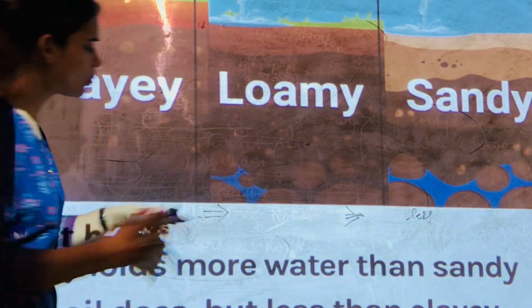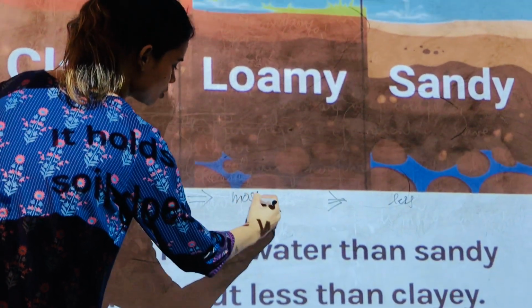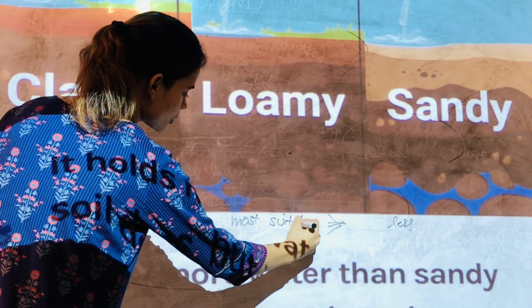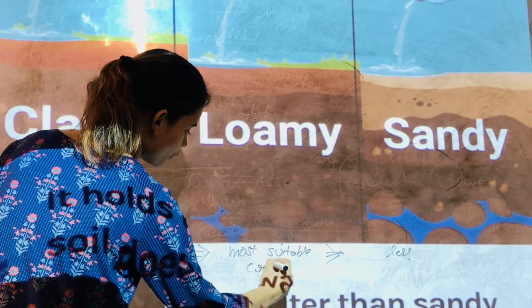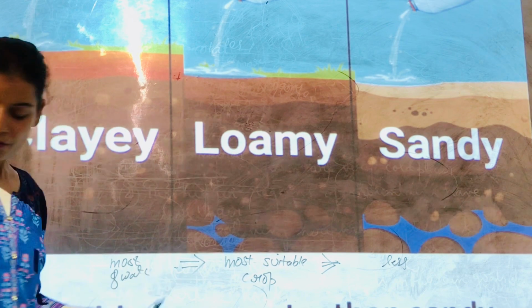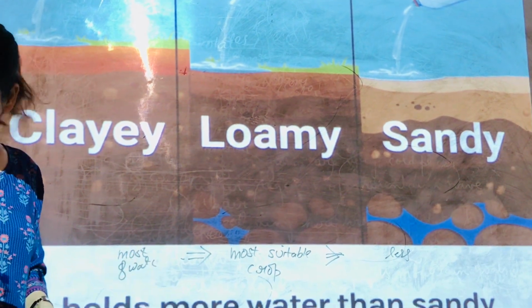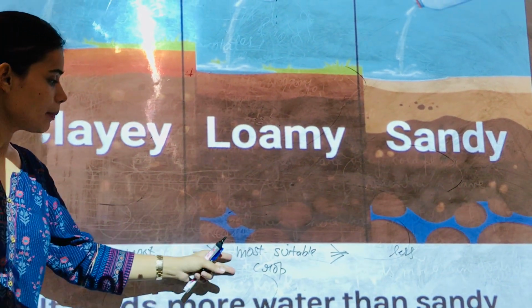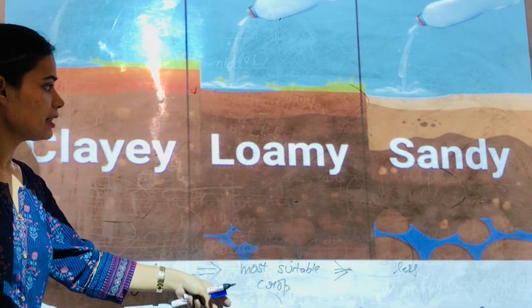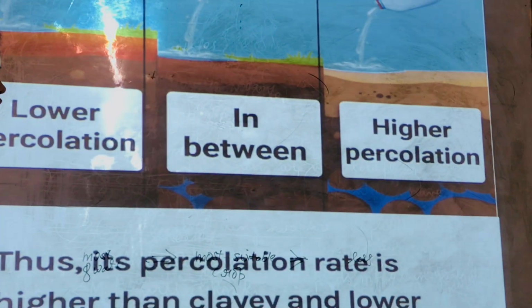So that is the reason why this is the most suitable soil in terms of agriculture, in terms of growing crops, because its particle size is very apt. It has the right amount of water holding capacity and the right amount of percolation capacity.